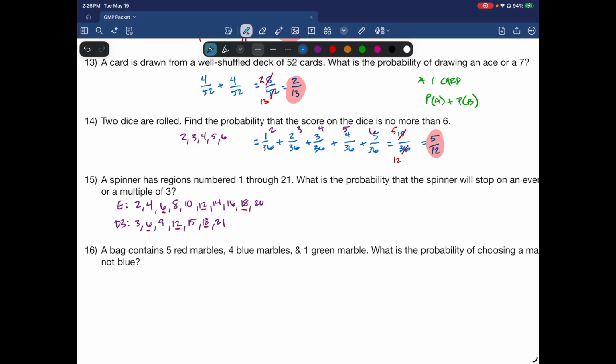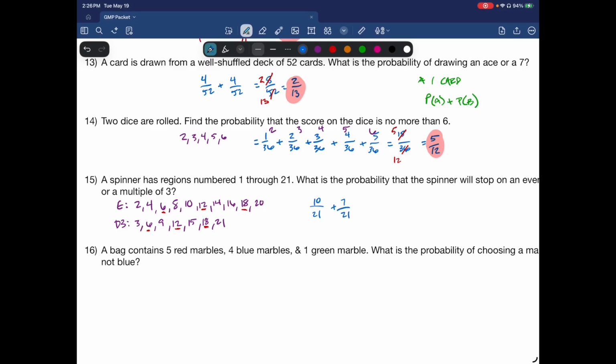So one way to do this is to only write each number once, or the chances of getting an even number. Let's see, I got 1, 2, 3, 4, 5, 6, 7, 8, 9, 10. So I can get 10 out of 21 for an even number. I have 1, 2, 3, 4, 5, 6, 7 that are divided by 3, or multiples of 3.